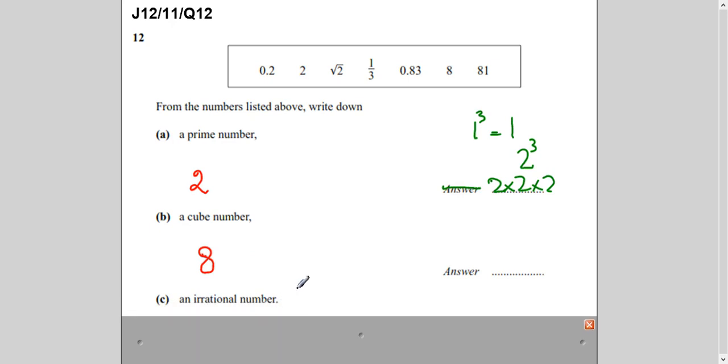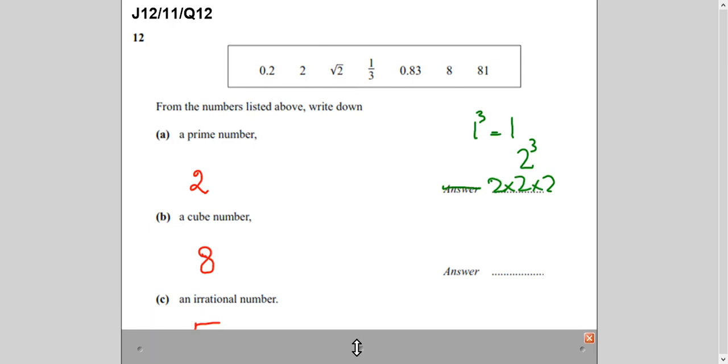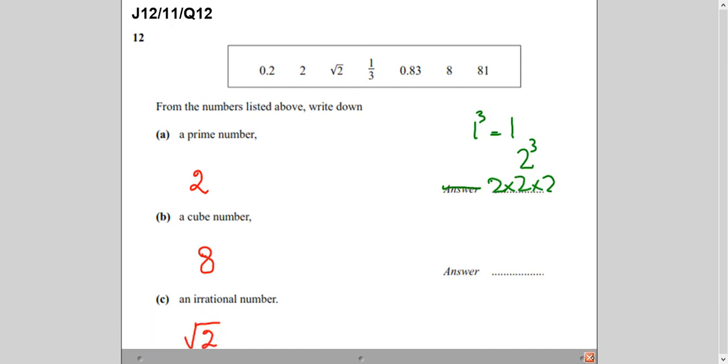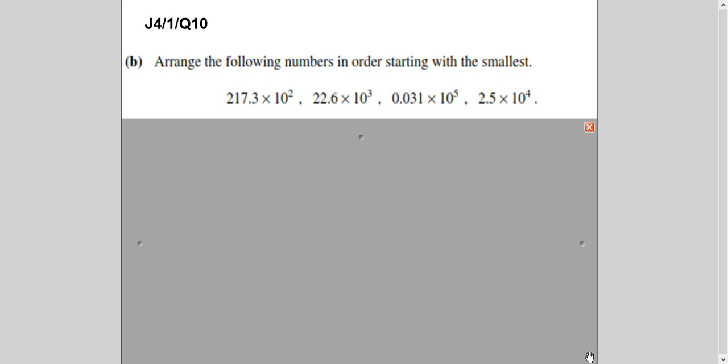An irrational number. Now I have already explained the definition here. So this is your irrational number. In the square root, you have a non-perfect square number, which is the irrational number, right? So root 2. The question here is saying arrange the following numbers in order, starting with the smallest.